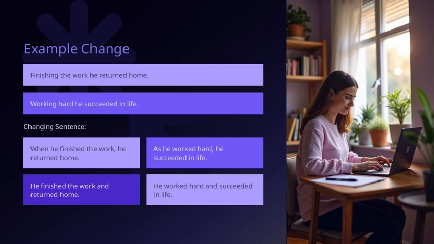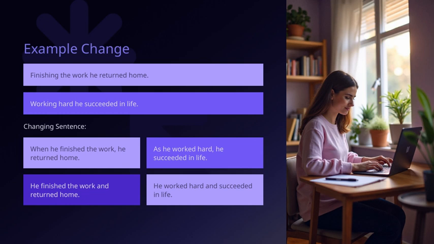Another variation is, "He finished the work and returned home." This is more concise and straightforward, combining the two actions into one smooth sentence. Now, if we want to emphasize the process or the reason behind the success, we can say, "As he worked hard, he succeeded in life." This highlights the effort involved and links it directly to the success.